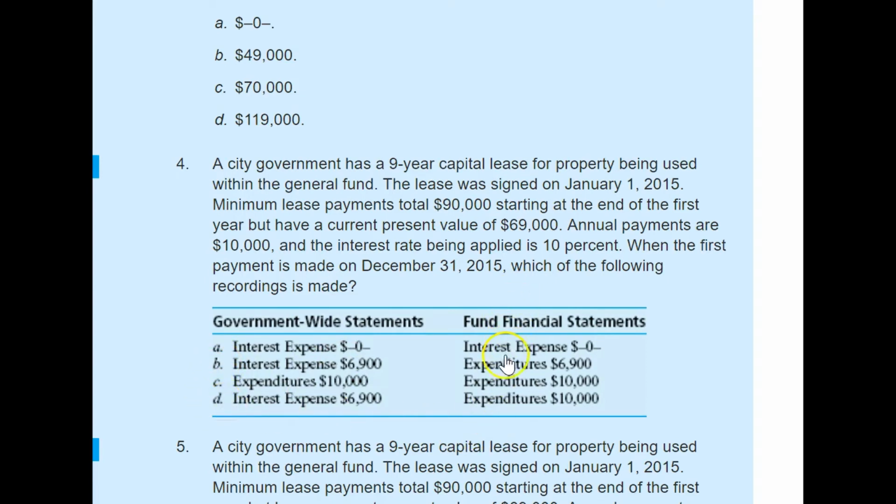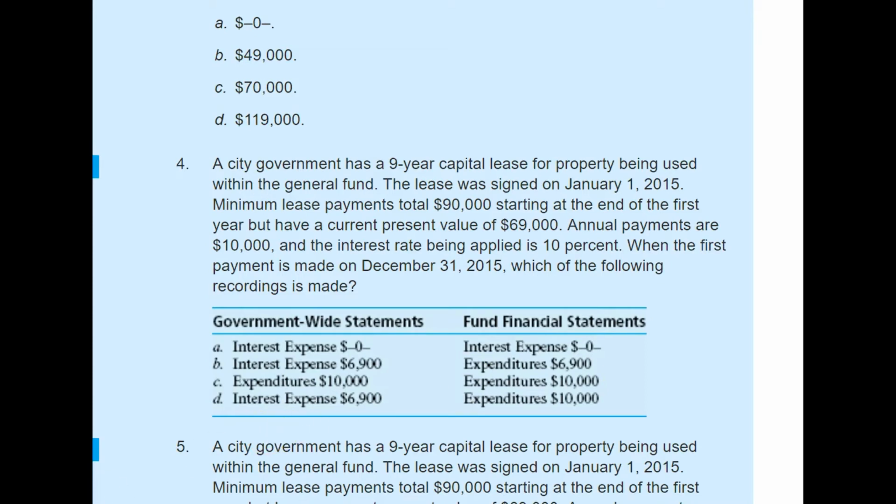Now let's look at our fund financial statements. Again, fund financial statements do not record any assets or obligations or liabilities, and they don't record any interest expense. So what they do when they make these installments is record the entire amount as an expenditure, and they credit cash.